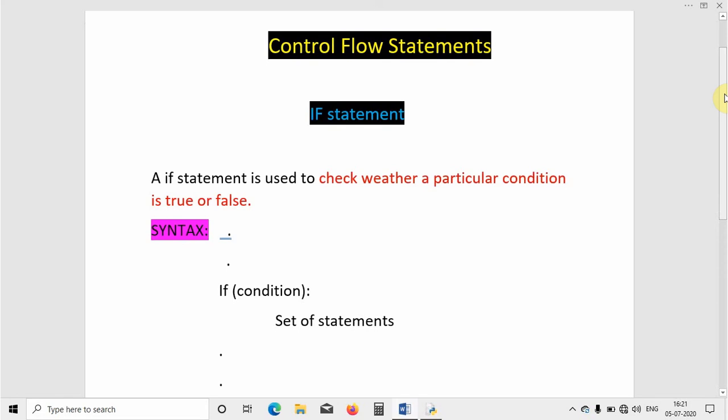For simple applications we will be using this type of if statement. Though the if statement has a very simple syntax and a very simple meaning, its applications are huge. For example, if you have two numbers, let us say a and b, and you want to compare them and find out which number is bigger, at that moment you should go for an if statement. That's the optimal solution for that.